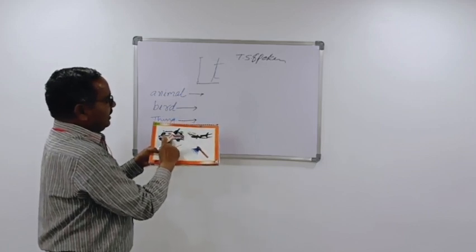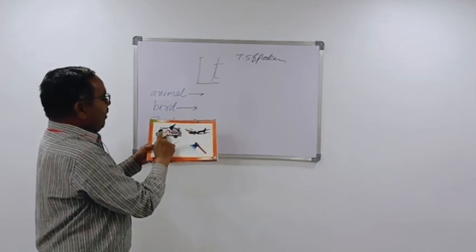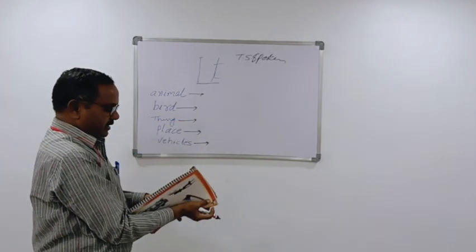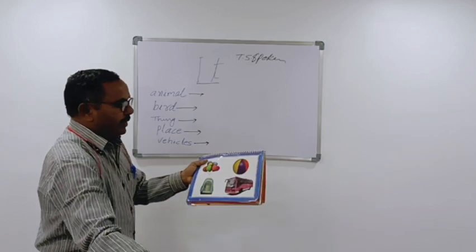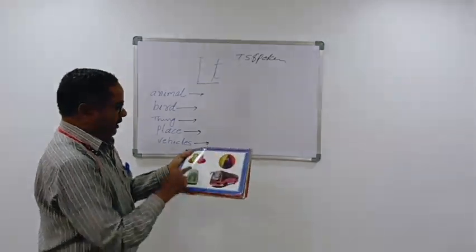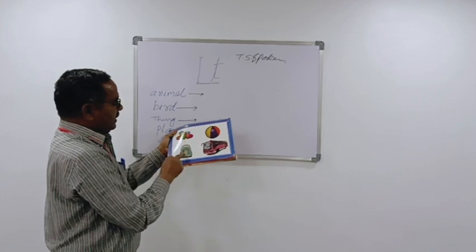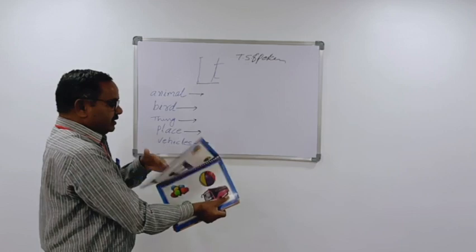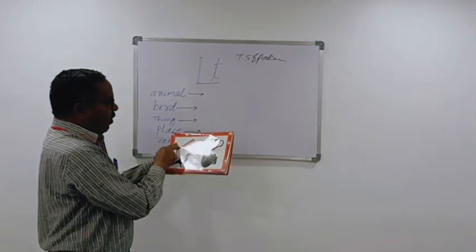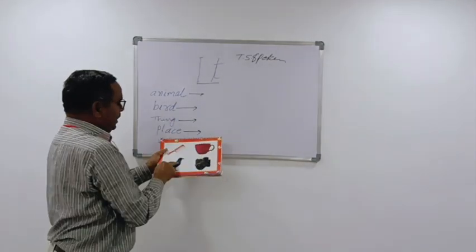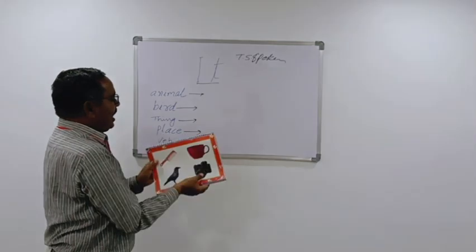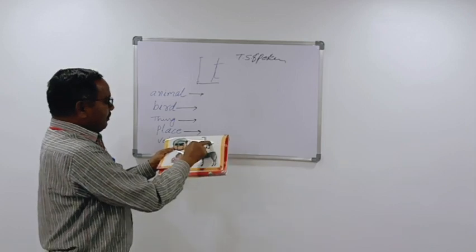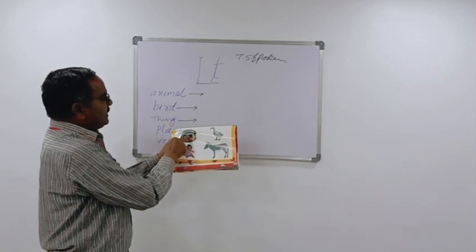Vehicle. It is a vehicle. Aeroplane, ambulance, ant, ox, like this. Bus, ball, balloon. These are things. Cup, comb. It is a bird, crow, camera, like this. Places, animal, bird, doll, drum.